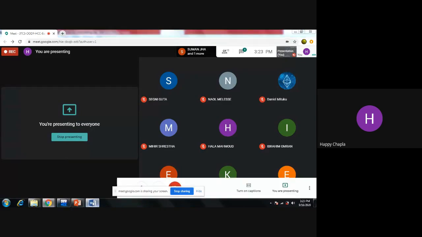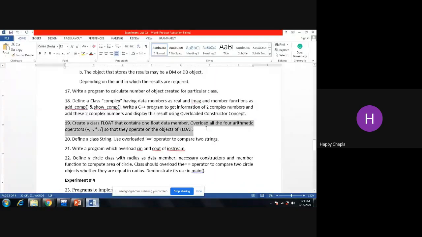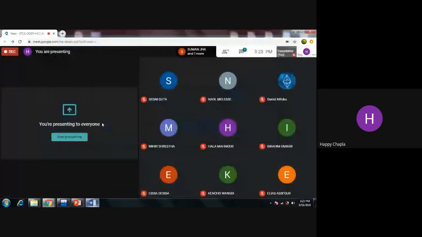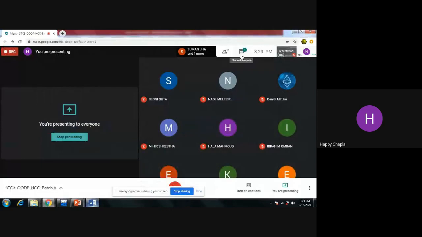Last number of the practical, this one. This is the 19 number practical. Today we have completed the 19 number question.